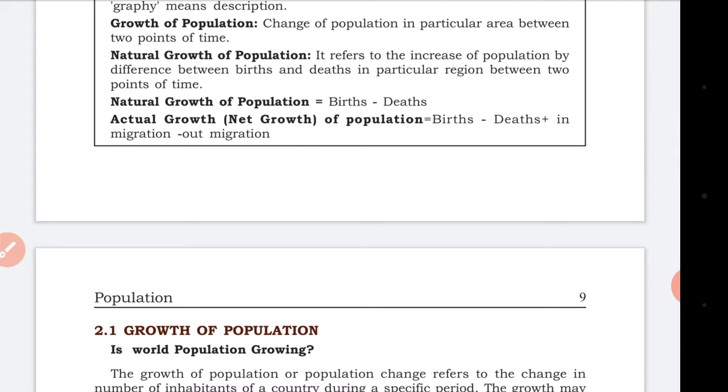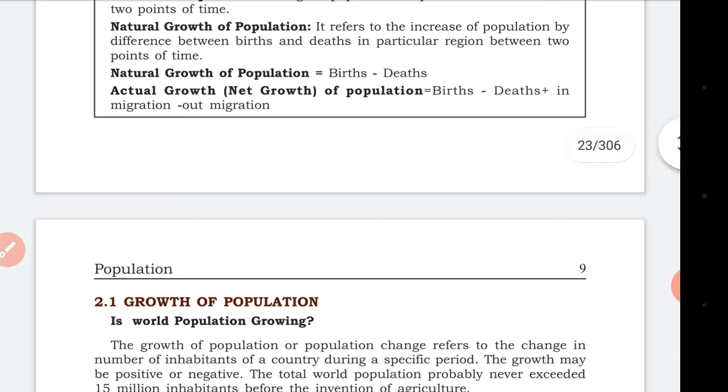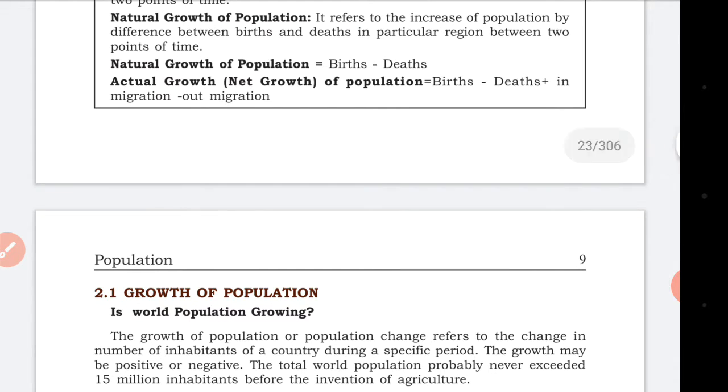Natural growth of population refers to the increase of population by the difference between births and deaths in a particular region between two points of time. For example, taking Telangana, we take the difference between births and deaths in a particular region between two points of time, and we call it natural growth of population. Natural growth of population is birth minus death. So we calculate how many live births and how many deaths, and subtract. Actual growth of population is birth minus death, plus in-migration and out-migration.